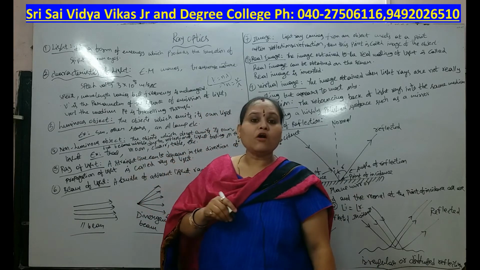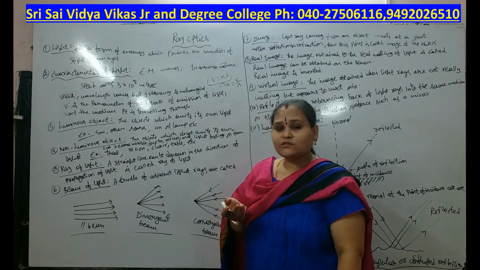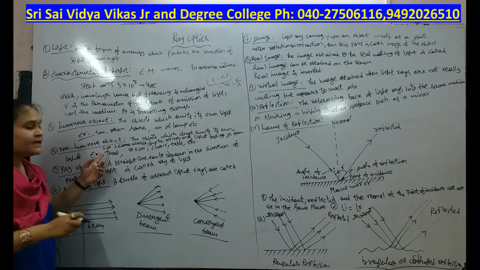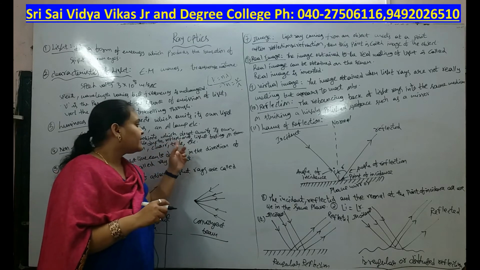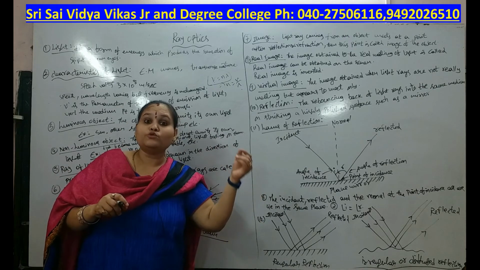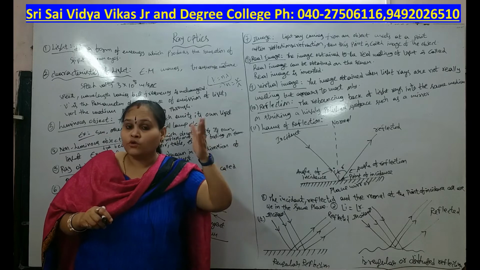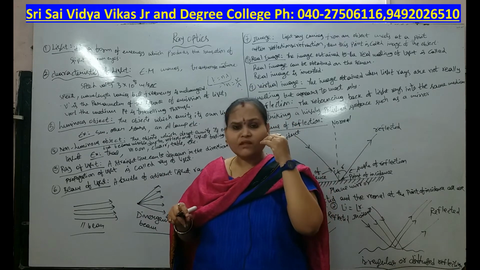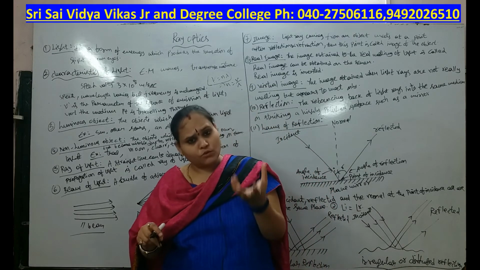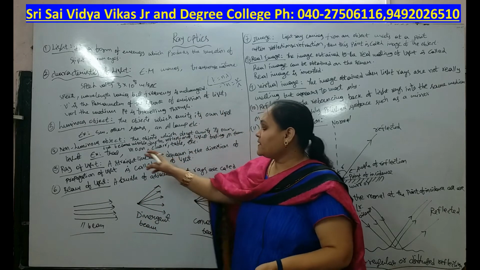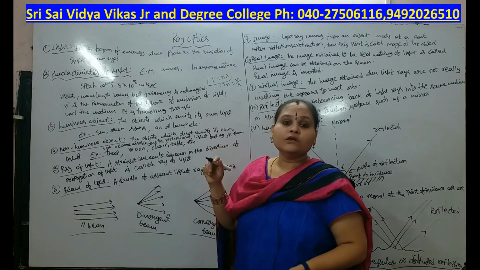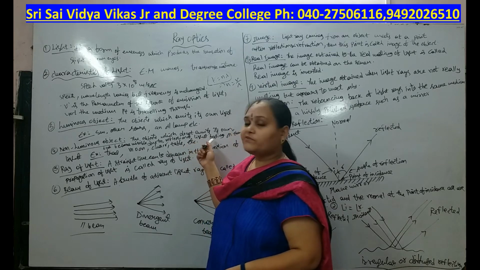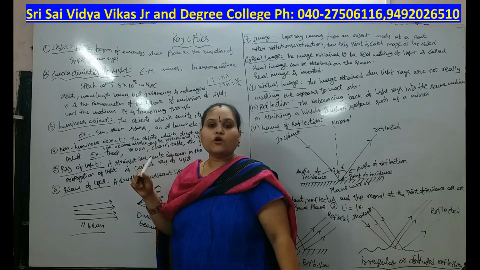And next, non-luminous objects. Non-luminous objects are objects which do not emit their own light but become visible due to the reflection of light falling on them.